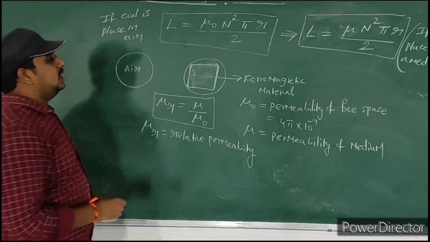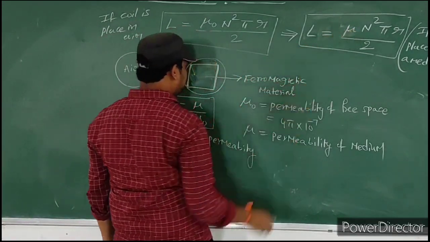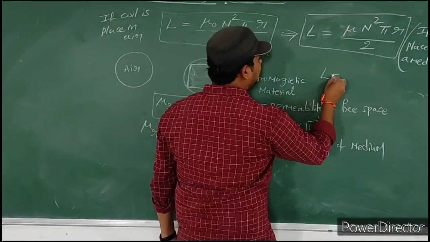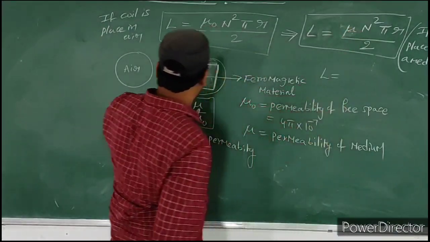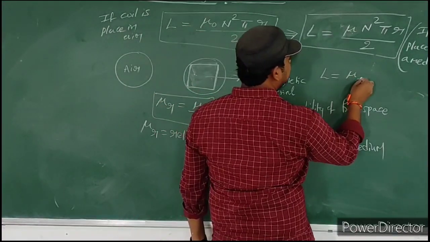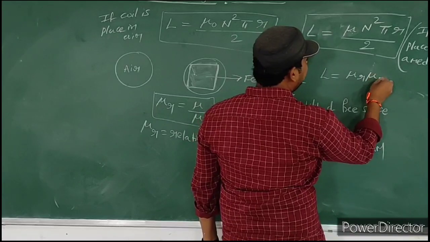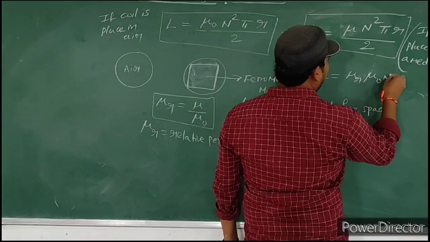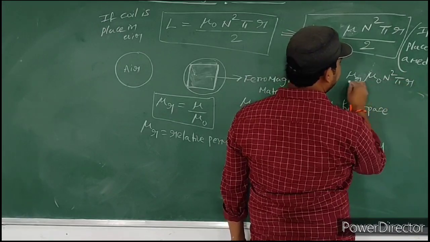So here, instead of mu, we can write like this also. What is the formula here? L is equal to mu, where mu is nothing but mu r into mu naught, into n square pi r by 2.